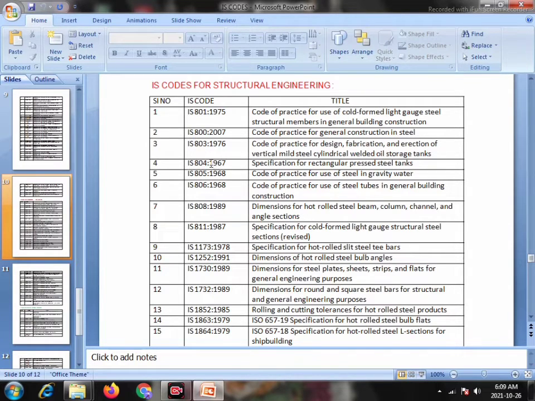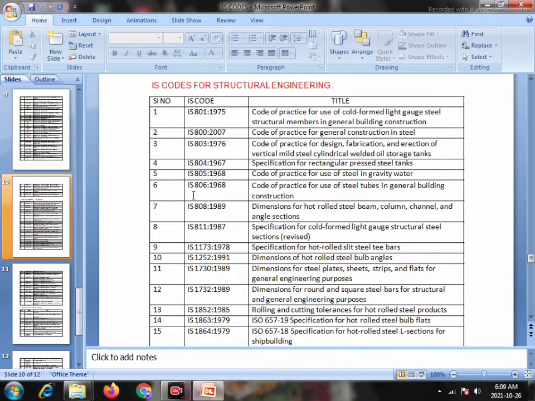Serial number 3, IS 803 1976, Code of Practice for Design, Fabrication and Erection of Vertical Mild Steel Cylindrical Welded Oil Storage Tanks. Serial number 4, IS 804 1967, Specification for Rectangular Pressed Steel Tanks.